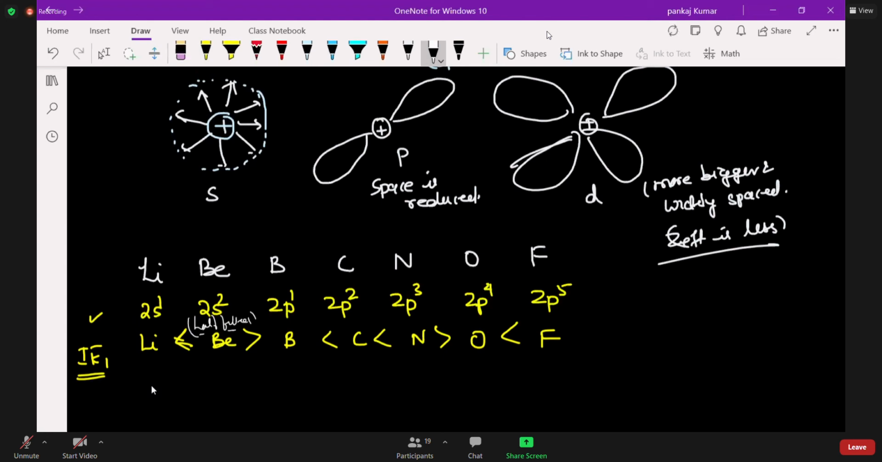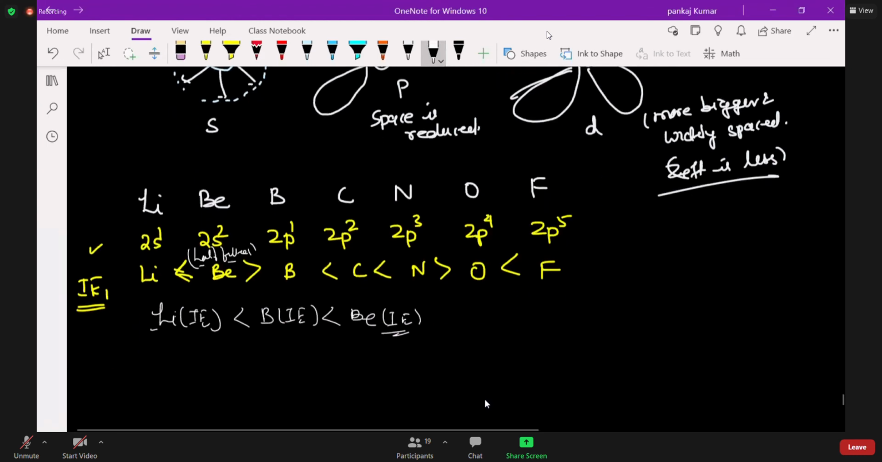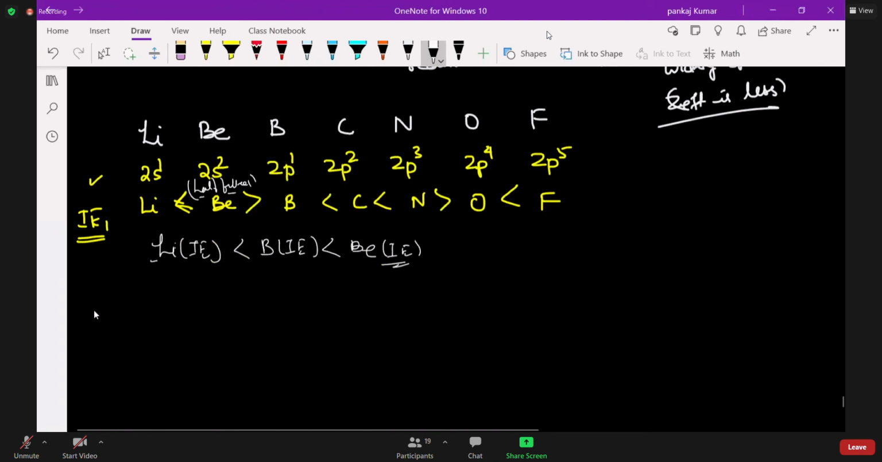The actual order first will be the ionization energy of lithium. We write like this: lithium ionization energy. Next is boron ionization energy. And after that is beryllium ionization energy. I think now it's clear? Understood or not understood? Understood, sir. Now you can go for the second one also.